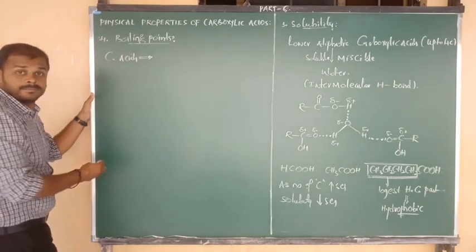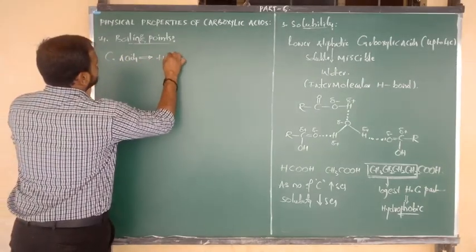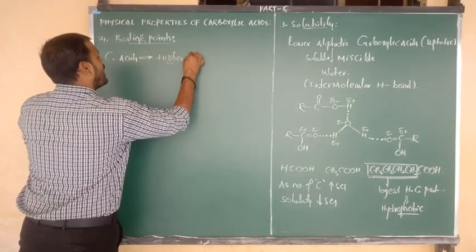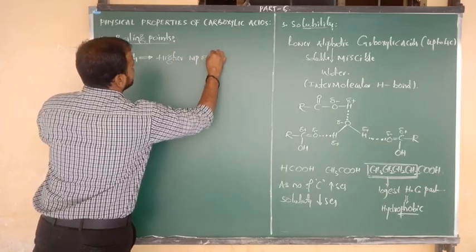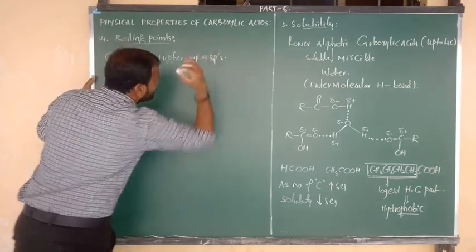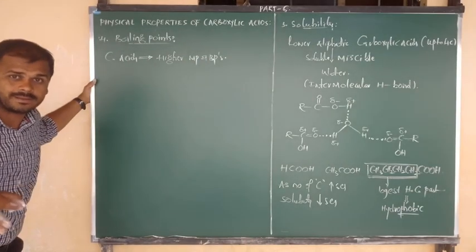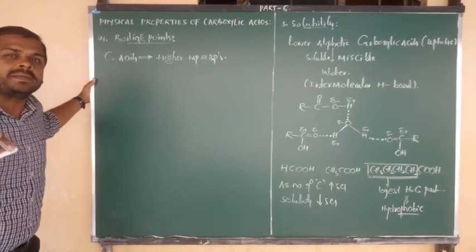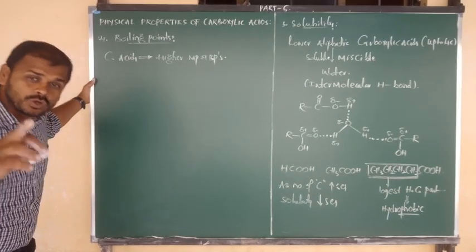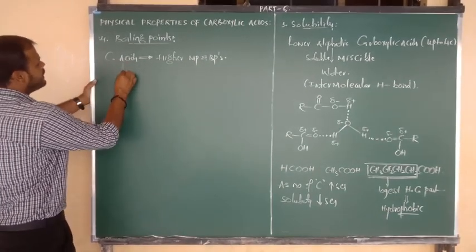So carboxylic acids have higher melting and boiling points. Why do carboxylic acids have higher melting and boiling points? The reason is again the same thing.